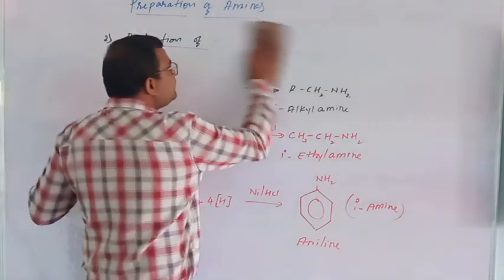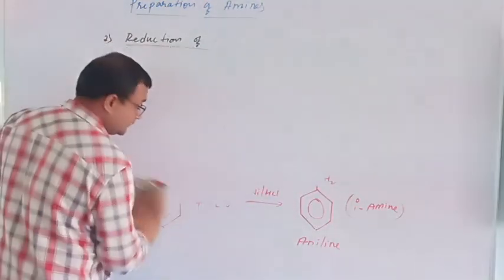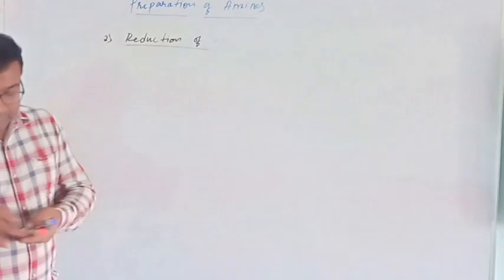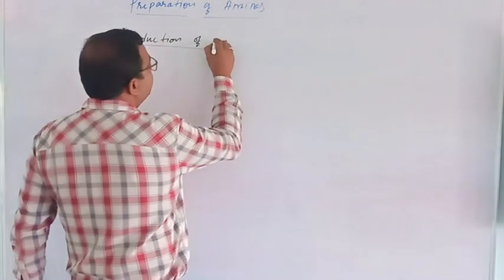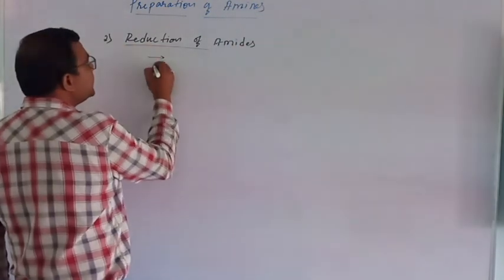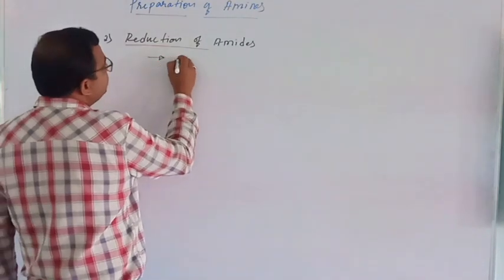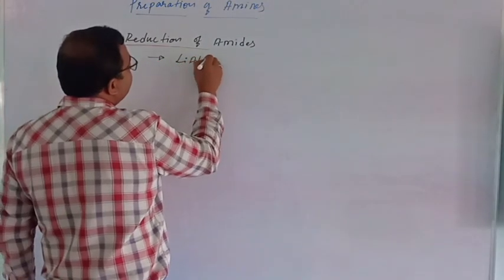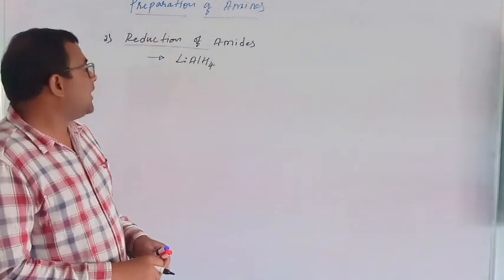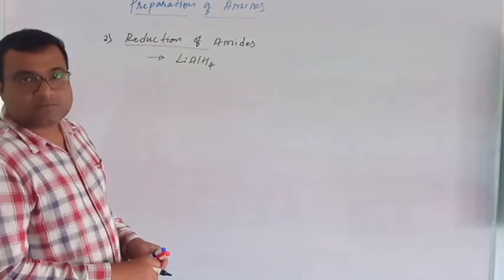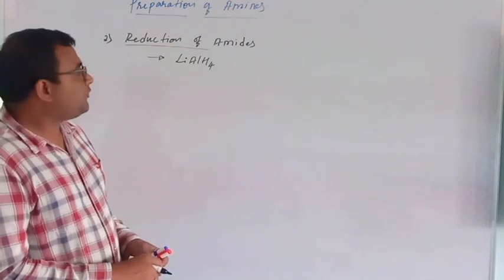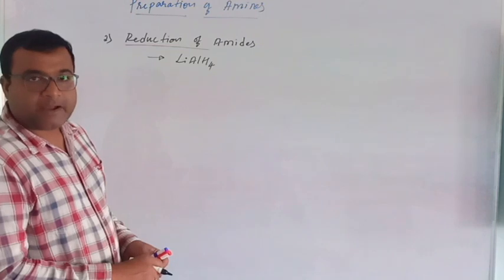Next is reduction of amides. Now, what is the reagent required? The reagent required is the powerful reagent, lithium aluminum hydride, which is the best reducing agent ever. Lithium aluminum hydride produces an enormous number of nascent hydrogen, which further reduces the amides into amines.